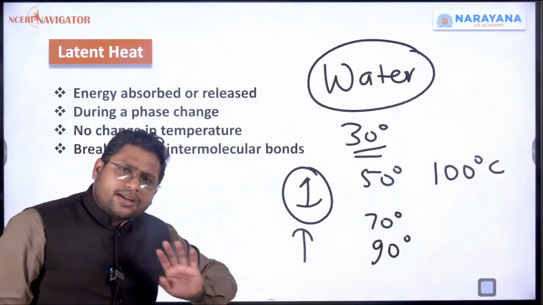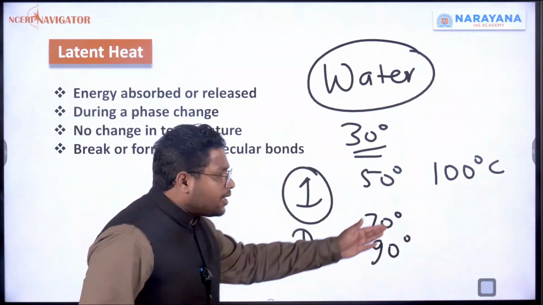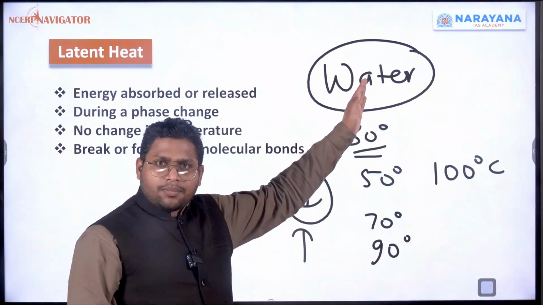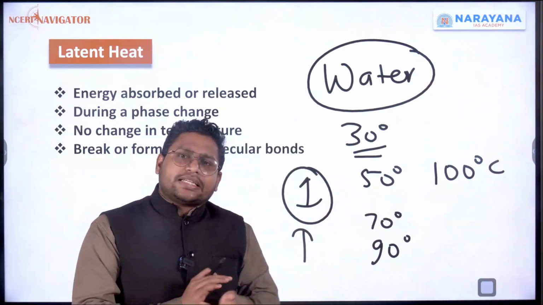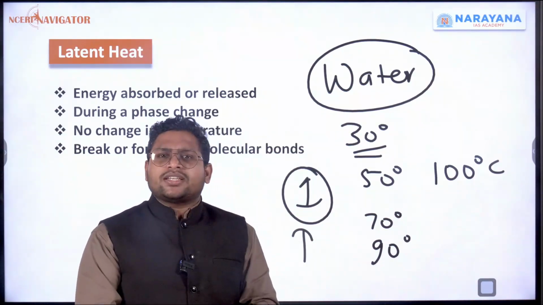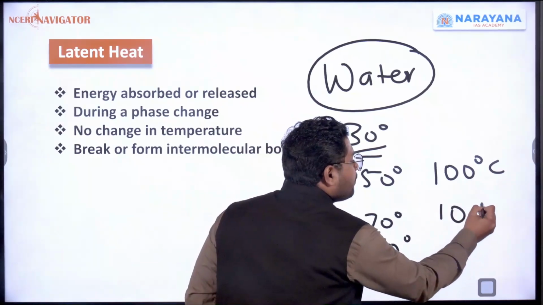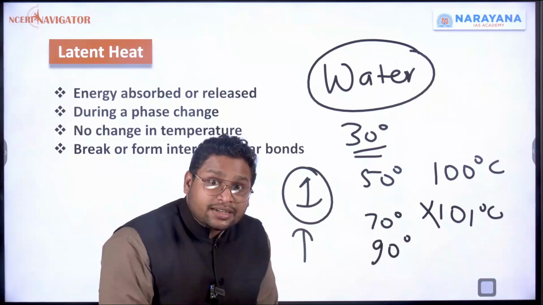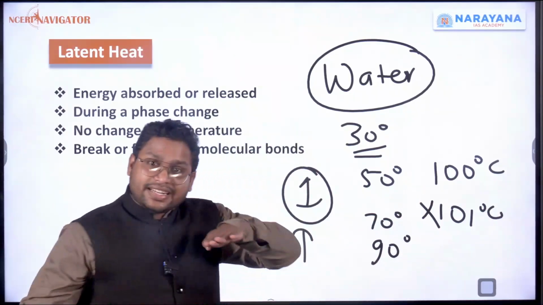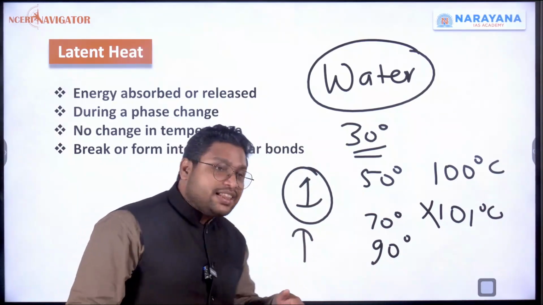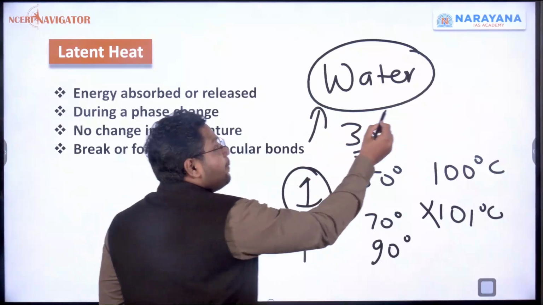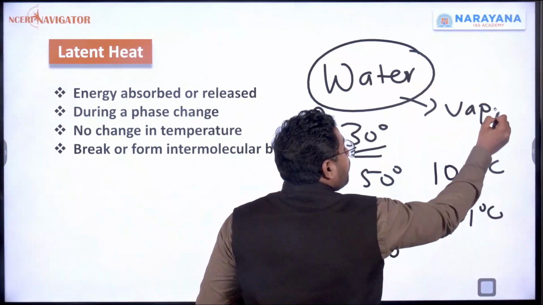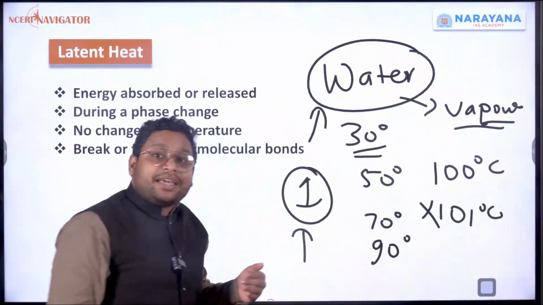Now I am continuously giving heat. Temperature is increasing for water. But interestingly, after 100 degrees Celsius, the temperature is not increasing. It's not becoming 101 degrees Celsius. Rather, at 100 degrees Celsius, it remained constant, and suddenly the water started becoming vapor, or it started becoming gas.